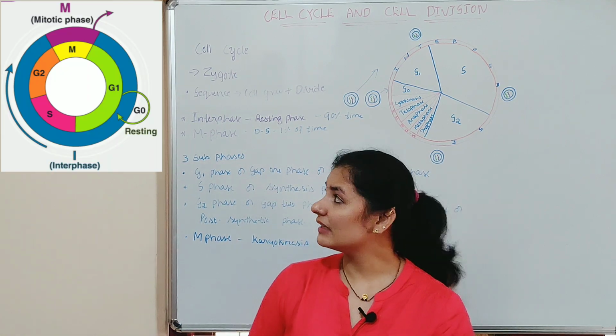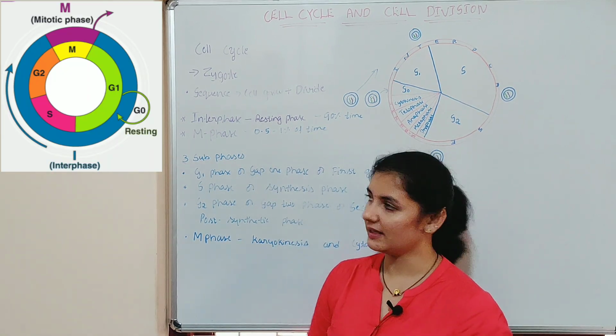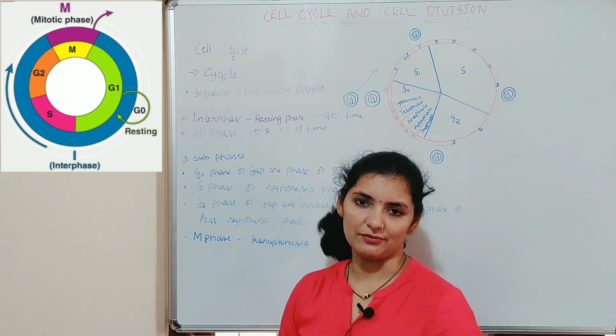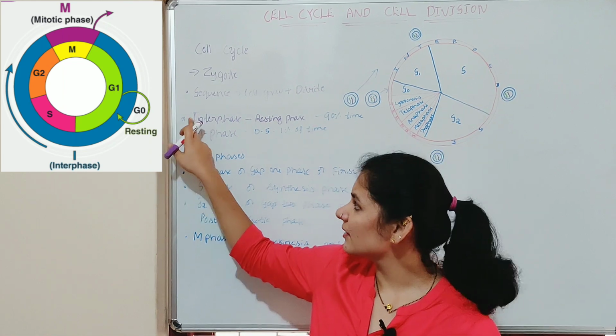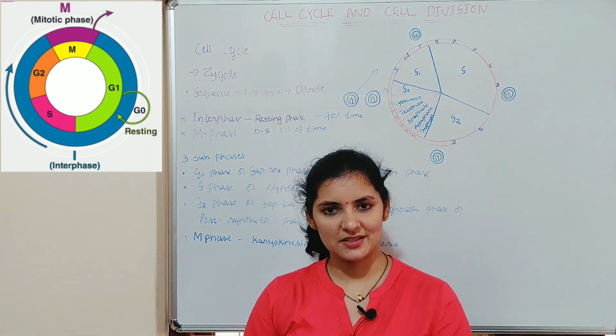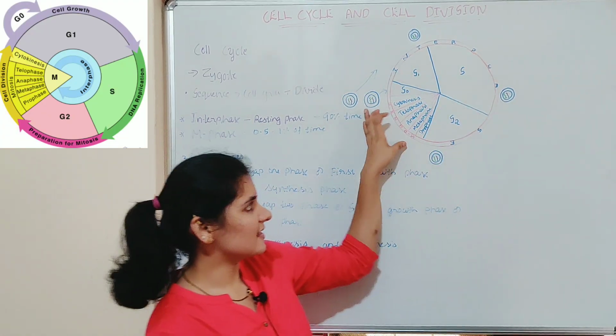Mainly, this cell cycle is divided into two phases. They are interphase and M phase. Now let me talk about these two phases one by one. First, let me talk about interphase. This is the interphase and this is the M phase.